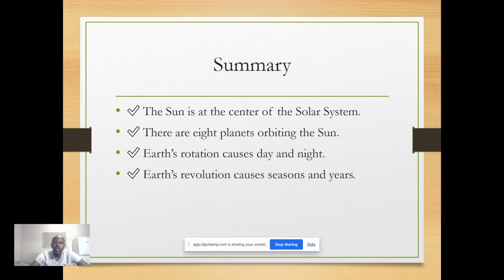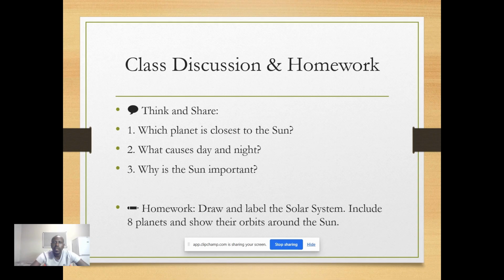So it says the Earth's rotation causes day and night. I've just explained this. Then the Earth's revolution causes seasons and years, where it orbits for the whole of 365 days. I hope you do understand that. So at the end of this session, we've got a class discussion, or I might say homework, in fact. So you can pause the video and do your homework.